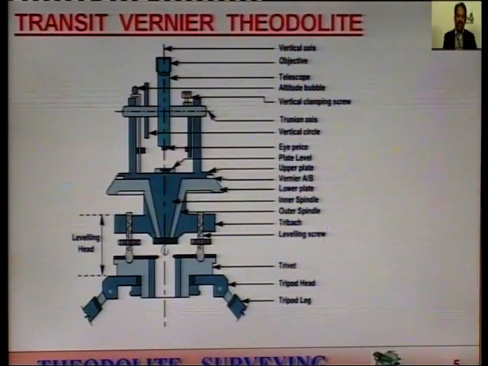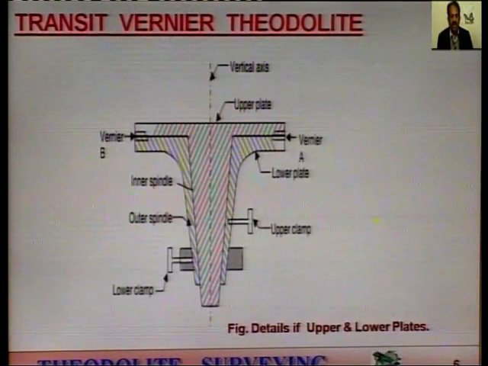So, you can see various parts labeled on the sectional view of a theodolite. This is very important. You must know all the parts of the instrument which you are using in the field. Next is the detailed view of how the vertical axis and the upper plate and lower plate are positioned.